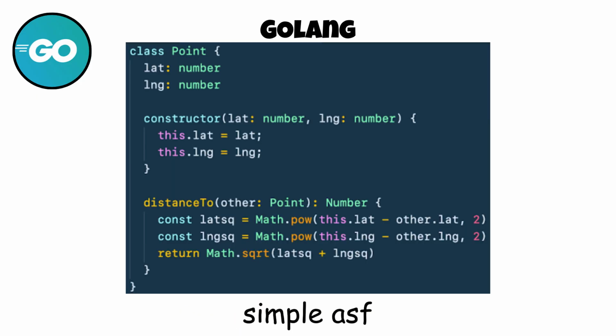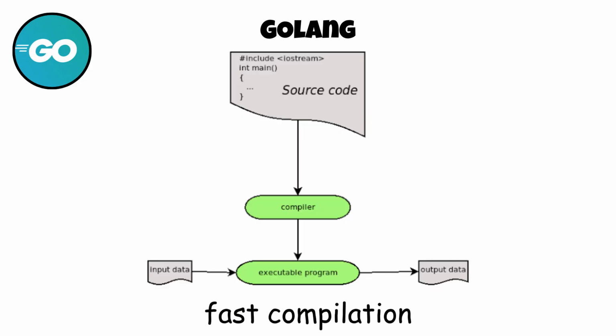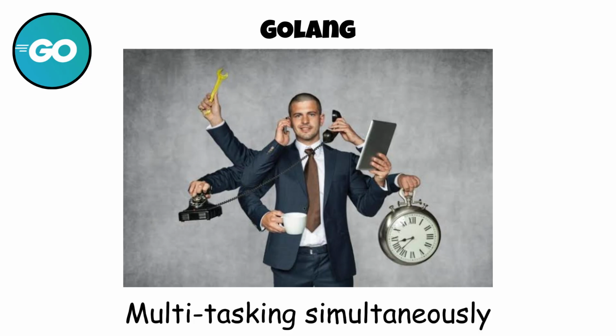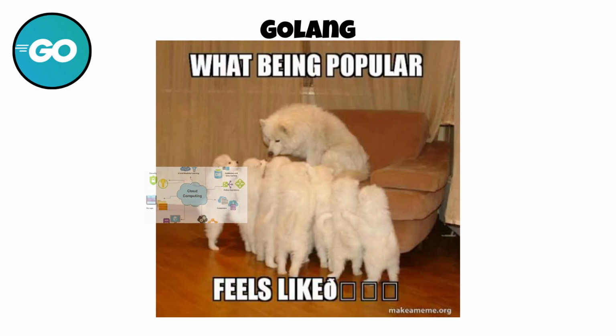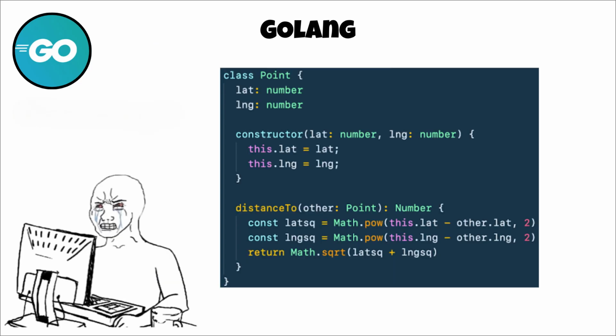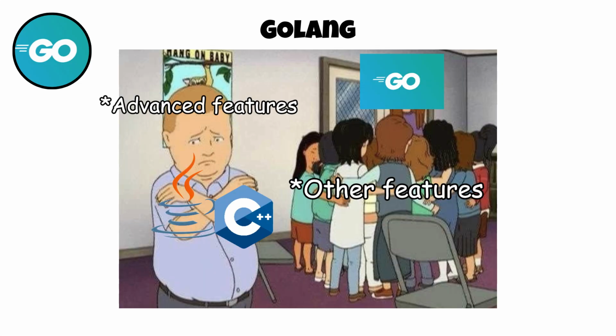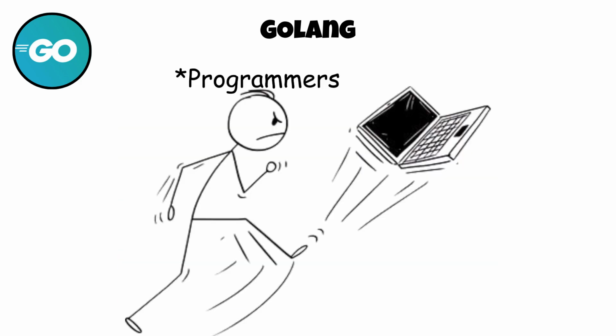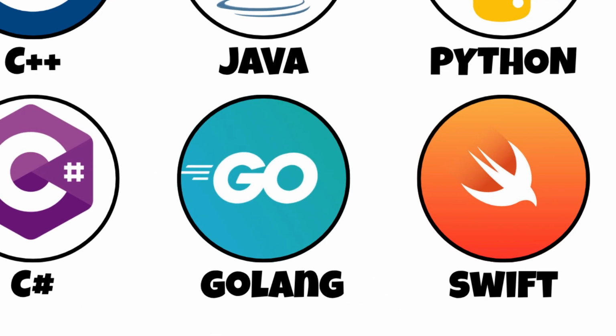Go emphasizes simplicity, fast compilation, and built-in support for handling many tasks simultaneously, making it especially popular for cloud services, networking software, and modern web servers. Its straightforward design helps teams write clean and maintainable code. On the other hand, Go intentionally leaves out many advanced language features found in C++ or Java, which some experienced programmers see as limiting. Swift.